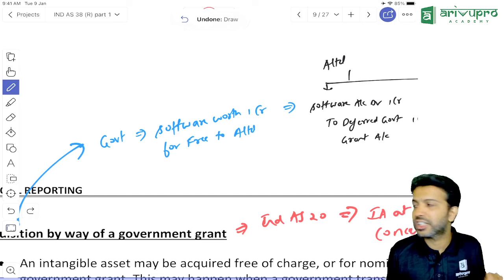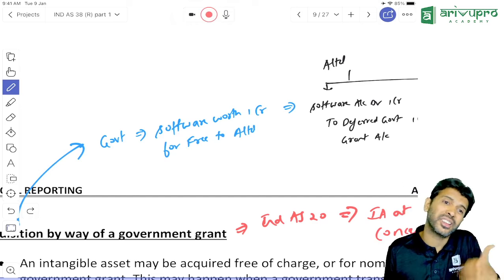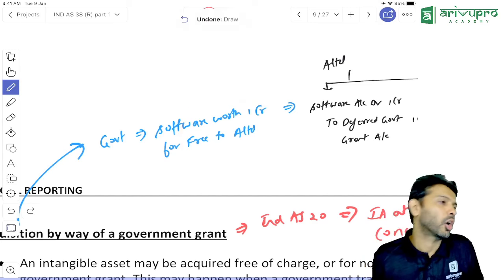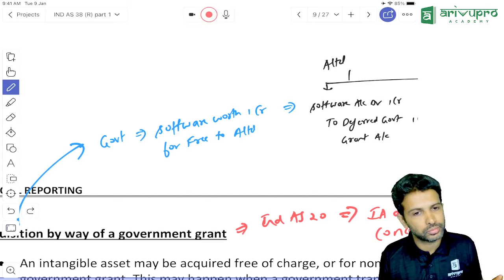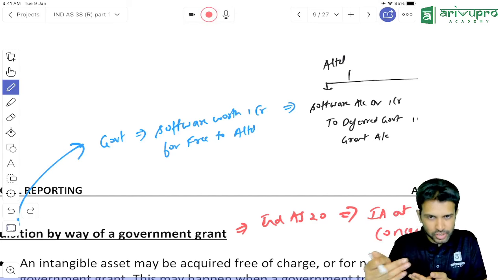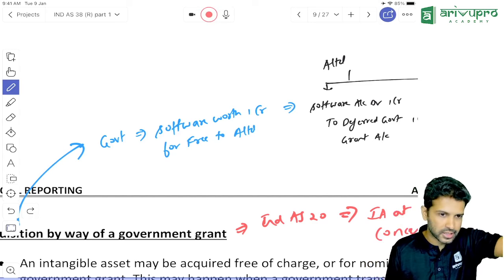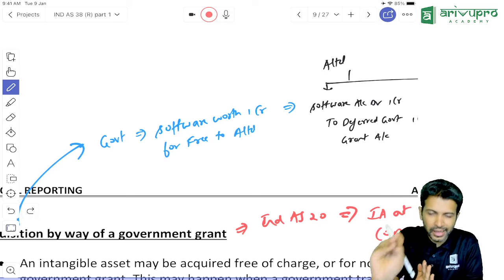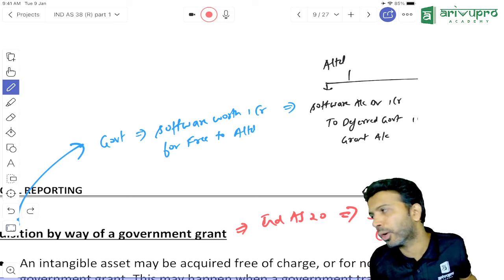Now the software is an intangible asset. Correct? Intangible assets accounting is as per Ind AS 38. But did you buy this or did you get it as a grant? Got it as a grant. In this case, what to do? This is backed by Ind AS 20 and Ind AS 38, the government grant standard. Both say the same thing. More about this we'll cover in another standard. For the time being, I'll only talk about the necessary pointers.